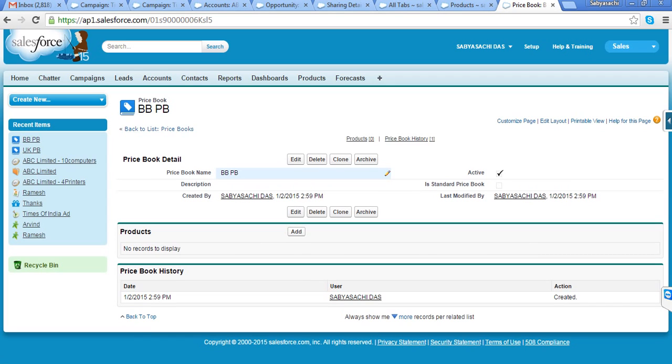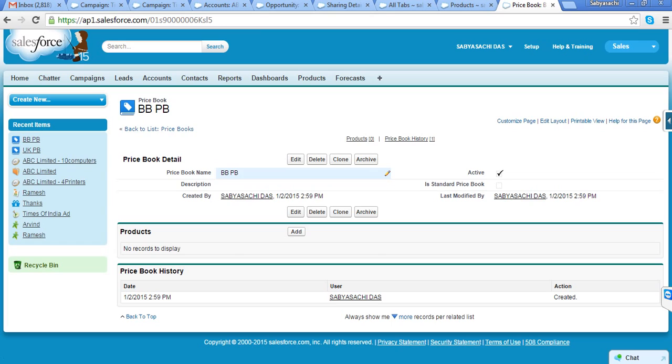Now tell me one thing, in Big Bazaar price book, I am going to define the cost of my products when I am selling to Big Bazaar. And if I manufacture 100 items, is it mandatory that I have to supply all 100 items to Big Bazaar?